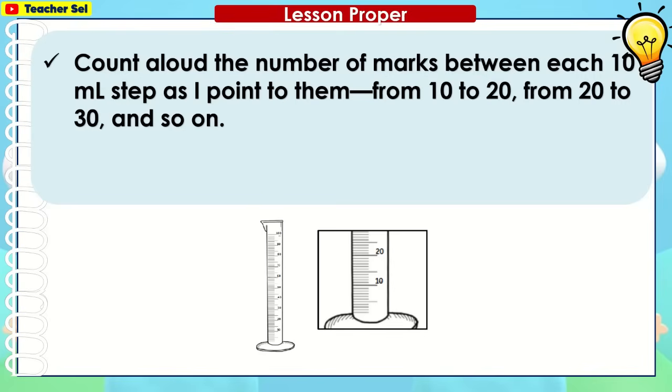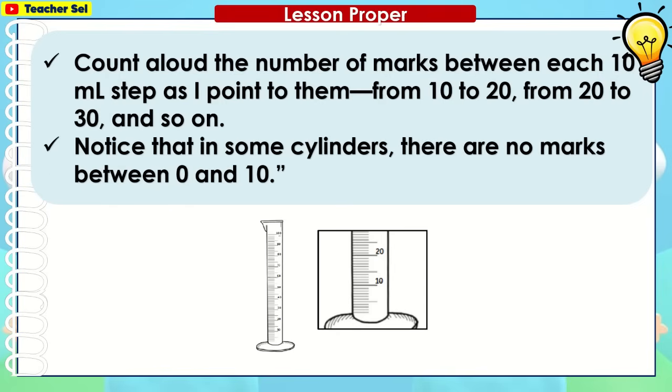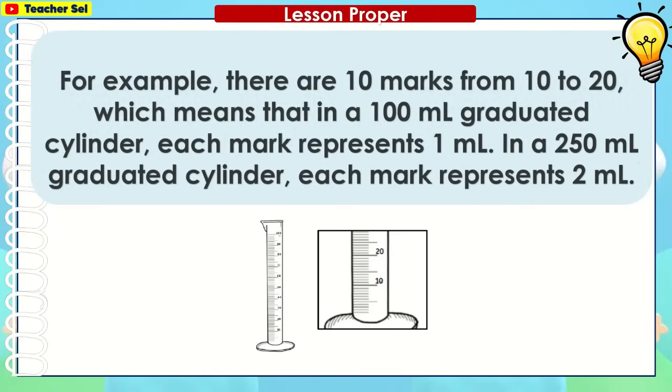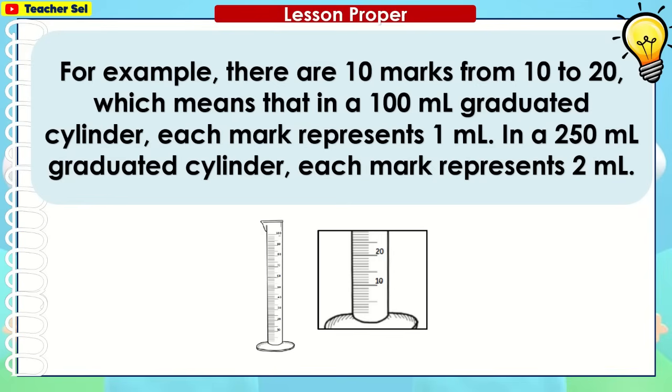Count aloud the number of marks between each 10 milliliter step as I point to them, from 10 to 20, from 20 to 30, and so on. Notice that in some cylinders, there are no marks between 0 and 10. For example, there are 10 marks from 10 to 20, which means that in a 100 milliliter graduated cylinder, each mark represents 1 milliliter. In a 250 milliliter graduated cylinder, each mark represents 2 milliliters.